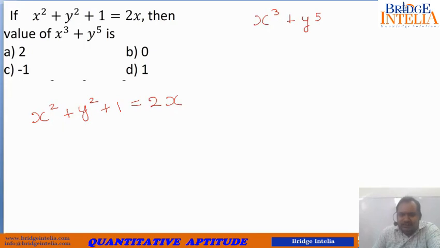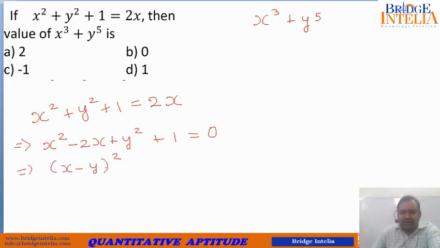How? Because x square plus y square, if you bring minus 2x here, it takes the form of a proper square. It starts taking that format. This is what I was talking about. So now this completes the square. So this can now be written as x minus y whole square. So x minus y whole square plus 1 is given to us as equal to 0. So how is this possible? Let's see.